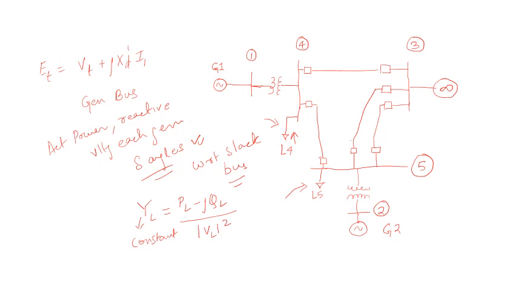Similarly, if I want to calculate the self admittance and mutual admittance, like the self admittance of bus number 4 and the mutual admittance of bus number 4, which will have Y41 and Y43. In the calculation of your self admittance, it includes its own admittance, that is your Y44, Y11.